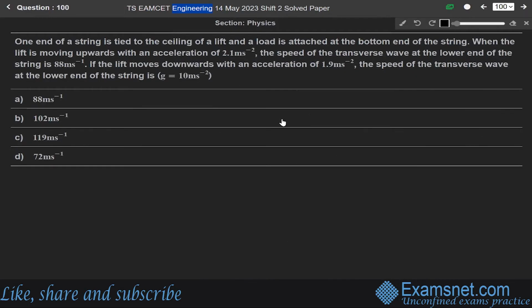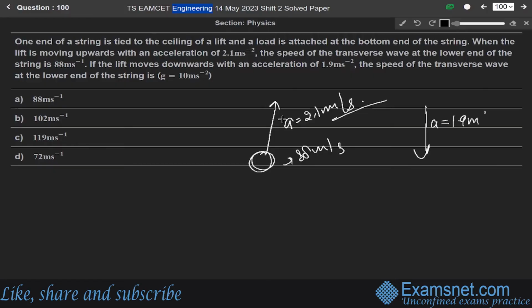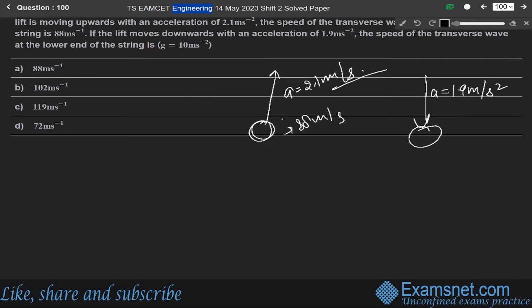Okay. Now next question, the 100th one. One end of a string is tied to the ceiling of a lift and a load is attached at the bottom end of the string. When the lift is moving upward with an acceleration of 2.1 meter per second square, the speed of the transverse wave at the lower end of the string is 88 meter per second. If the lift moves downward with an acceleration of 1.9 meter per second square, then the speed of the transverse wave at the lower end of the string is.